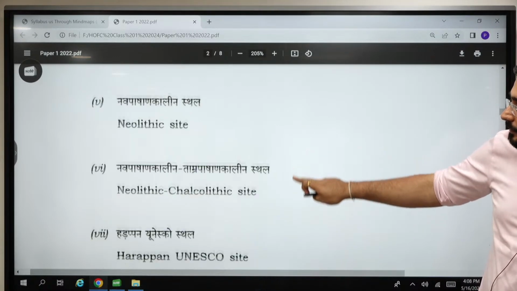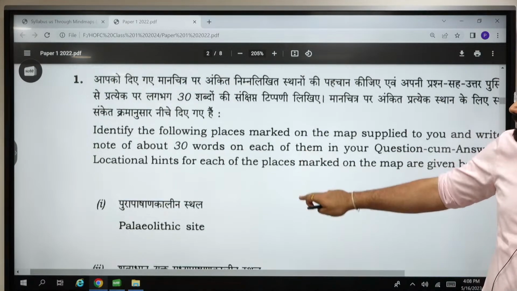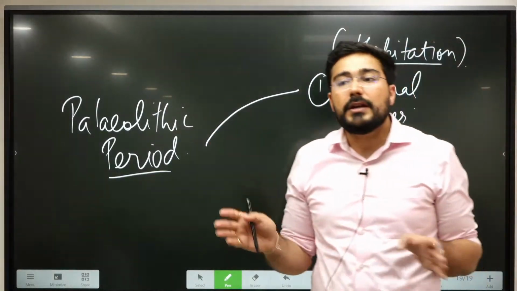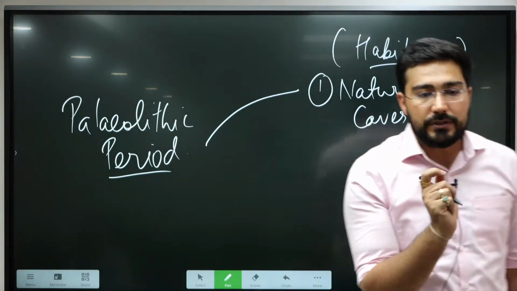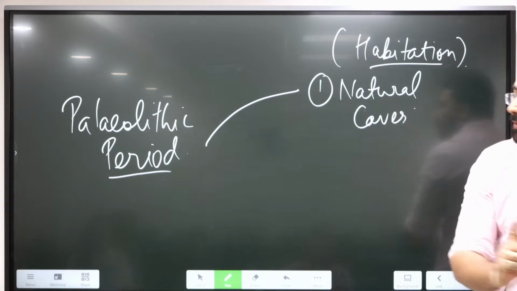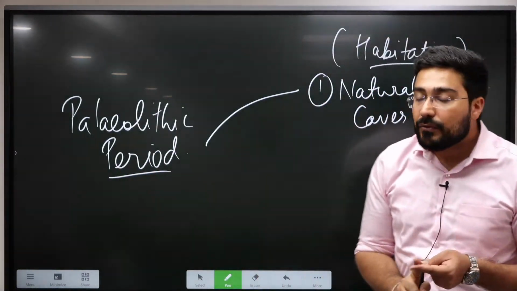Neolithic, Chalcolithic. So we have seen the first 6 sites, and all of these come from roughly the Stone Age. Even though UPSC doesn't ask many questions from Stone Age, in the map paper they're going to ask from these areas. That's why we have to understand them.